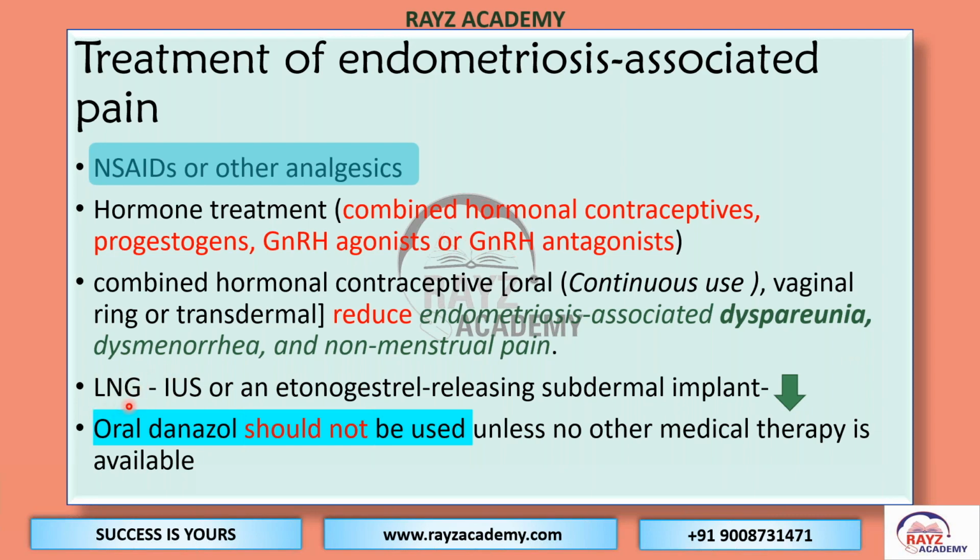Guideline says that the levonorgestrel intrauterine system or the etonogestrel-releasing implant reduces endometriosis-associated pain as well. The GDG says never to use oral danazol for treating the pain.